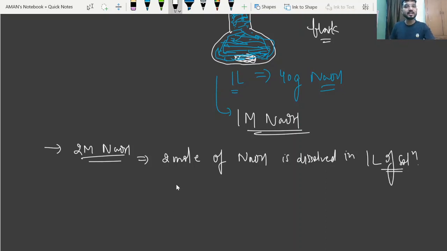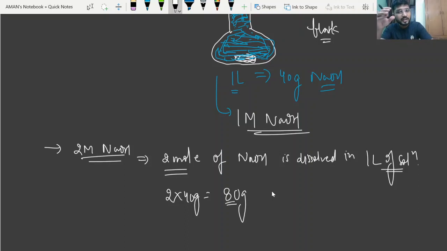So we can say 2 mole will be equal to 2 into 40 gram, it means 80 gram NaOH. Whenever you take 80 gram NaOH and dissolve in 1 liter of the solution, it will make a 2 molar NaOH solution.